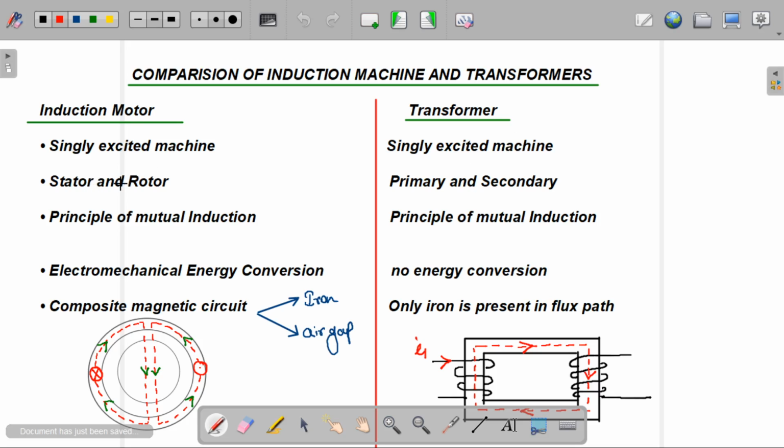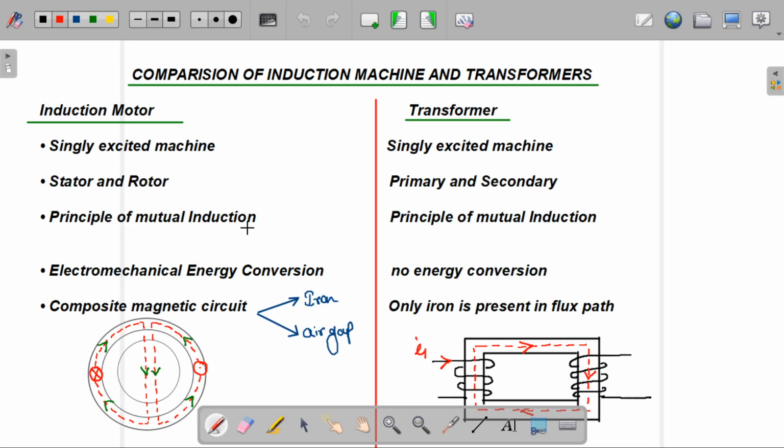There are two parts of the induction motor: one is called the stator and the other is called the rotor. In the case of a transformer, there are two windings: one is the primary winding and the other is the secondary winding. In the primary winding, we apply the supply voltage, and to the secondary winding we connect the load. Both the induction motor and the transformer are based on the principle of mutual induction, or Faraday's law of electromagnetic induction.